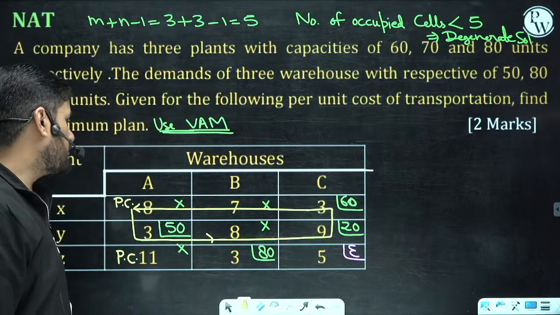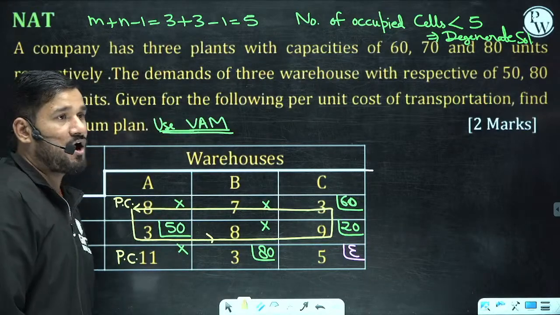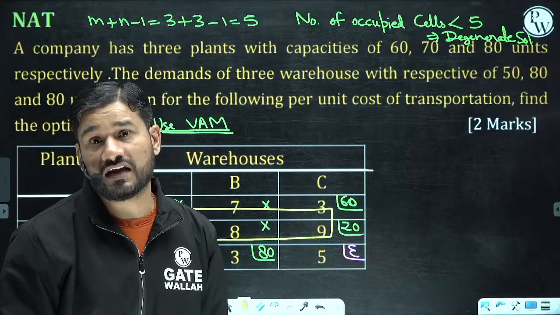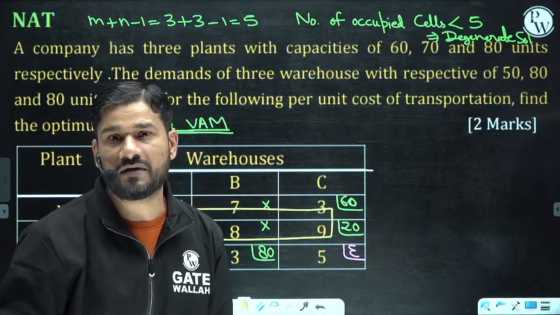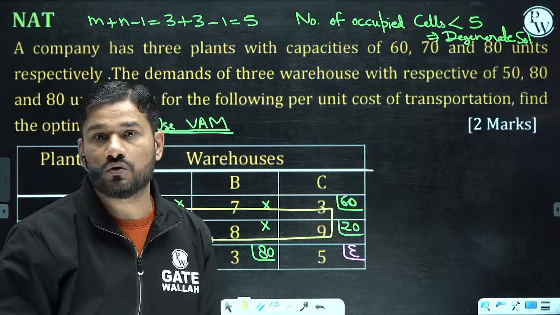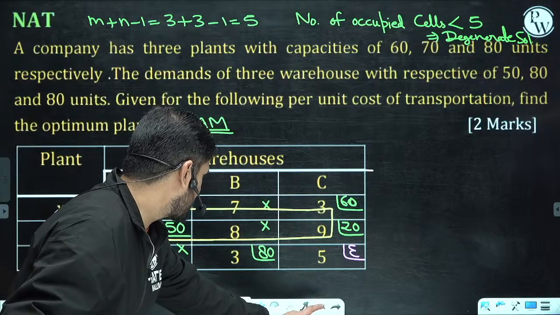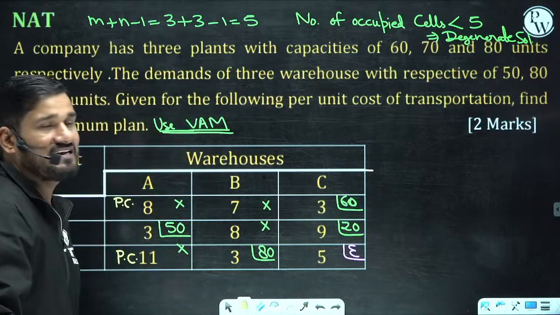Now you can say, sir, okay, but how many times do we have to check? For every cell we have to check. Suppose this is potential, then what is the impact on the other cell? See this, I'm just giving a very excellent idea. Just think of it.